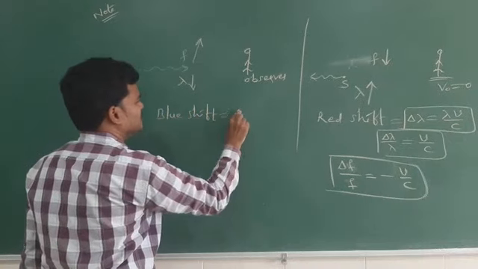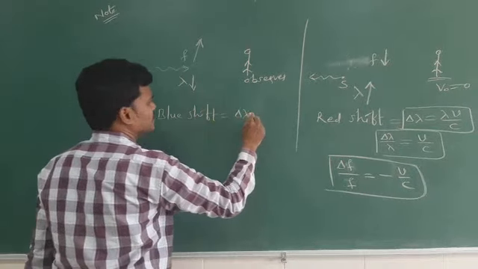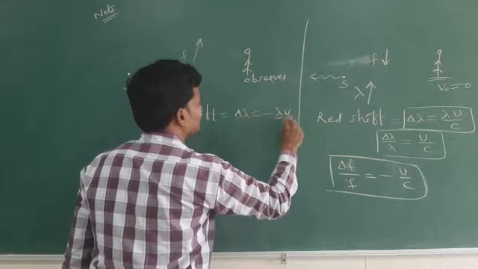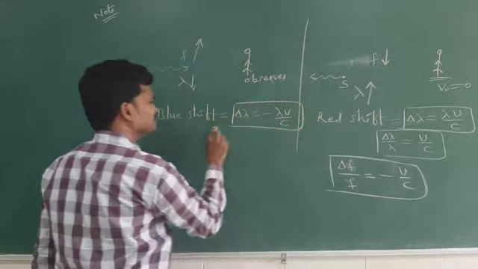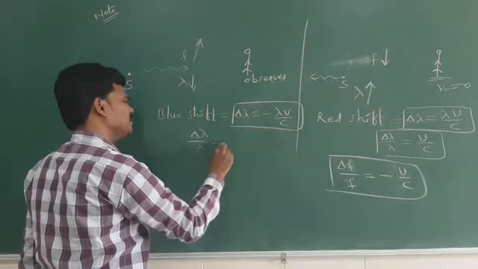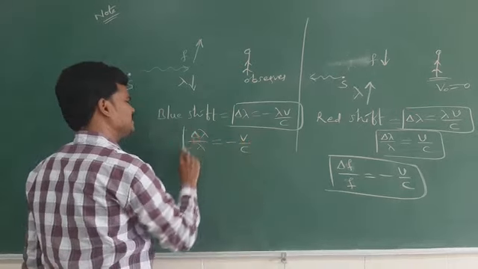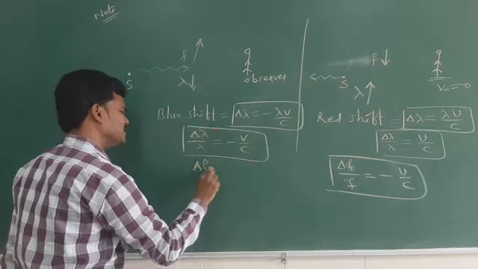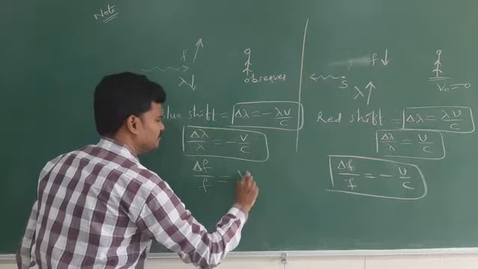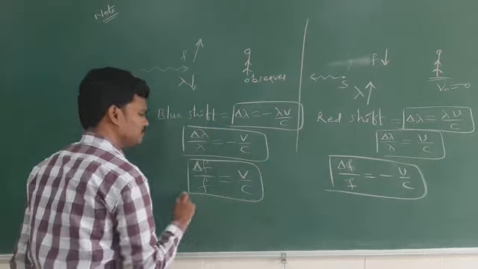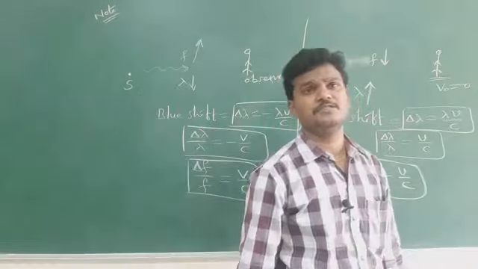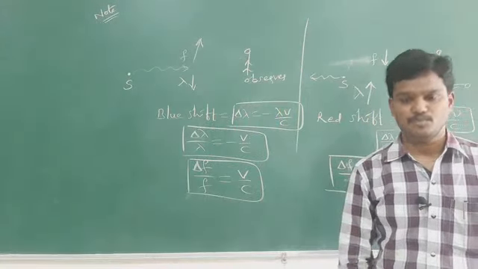Blue shift: wavelength decreases, so delta lambda equals minus lambda v by c. So delta lambda by lambda equals minus v by c. In terms of frequencies, delta f by f equals plus v by c. So remember these two shift formulas, red shift and blue shift.